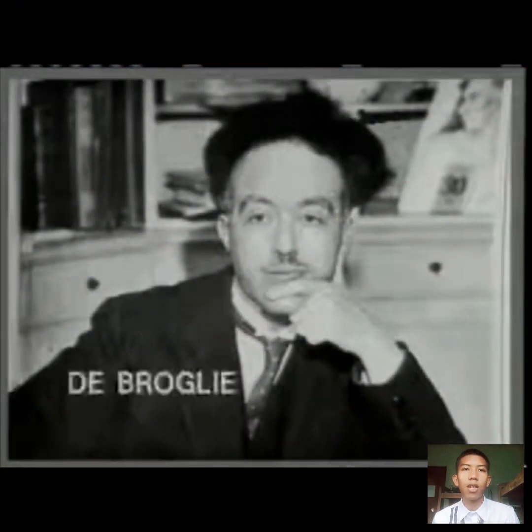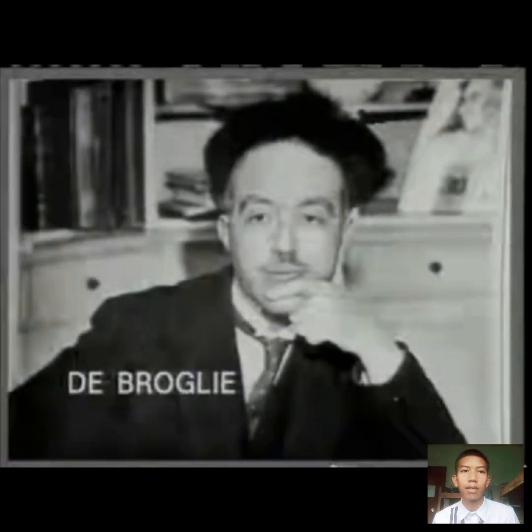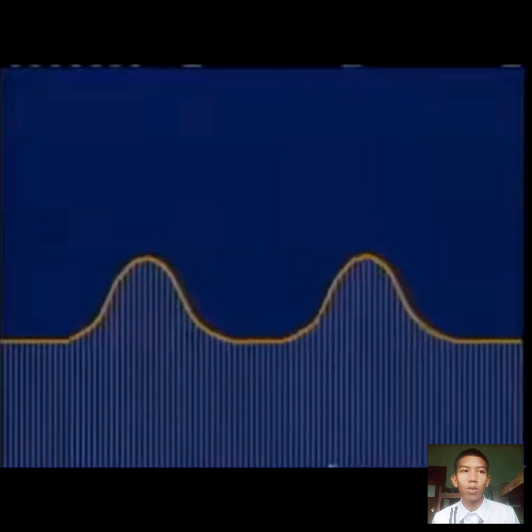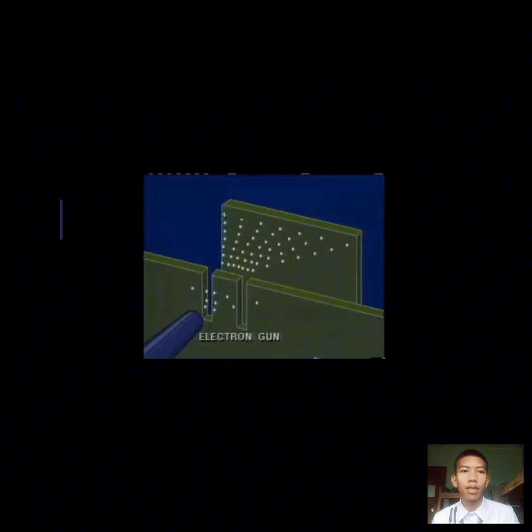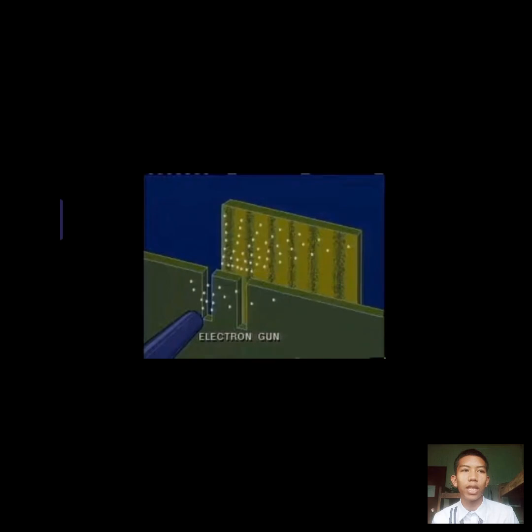He suggested that particles might also exhibit wave characteristics, although these waves would not be obvious at the scale of day-to-day observation. Even in a bathtub, we can see two waves interact to produce a larger wave, then pass right through each other without injuring each other.